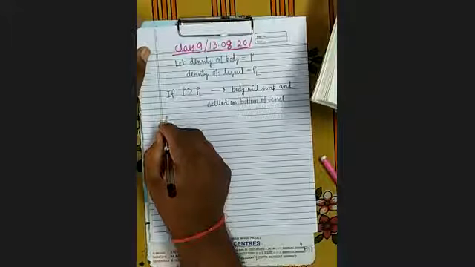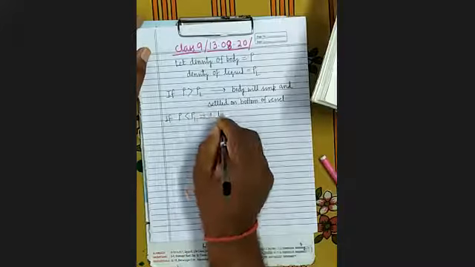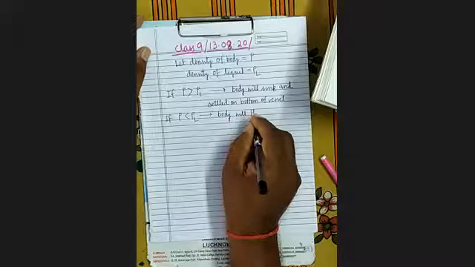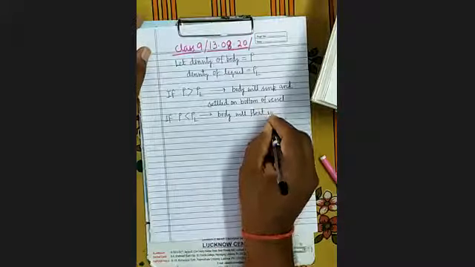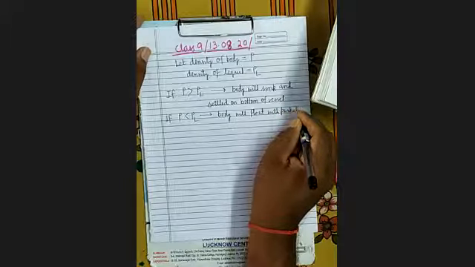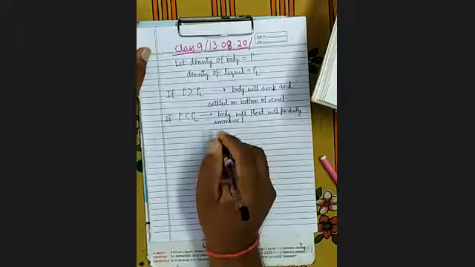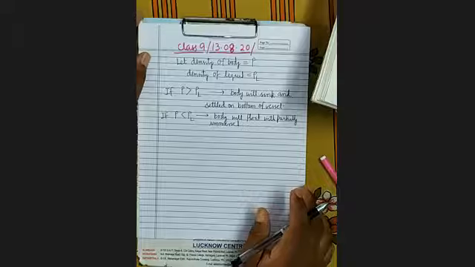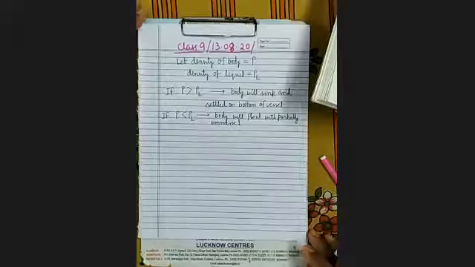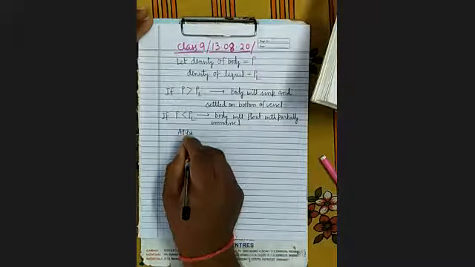If rho is less than rho L, then what will happen? The body will float with partially immersed. What will be the apparent weight? Apparent weight will be equal to 0. The apparent weight of the body will be equal to 0.